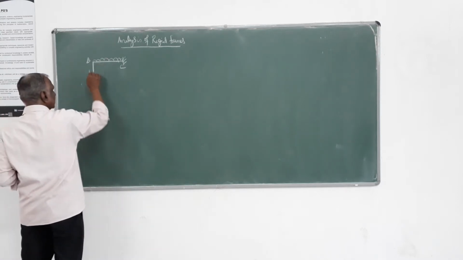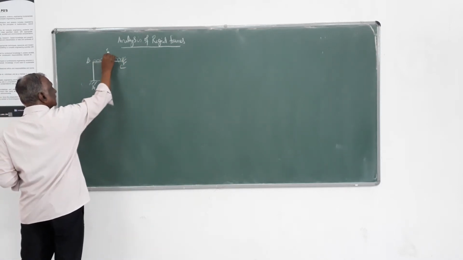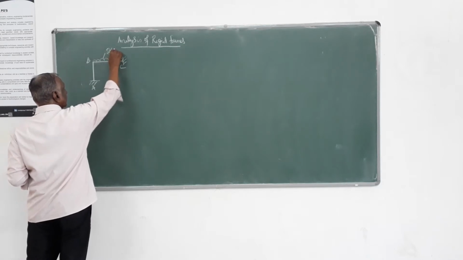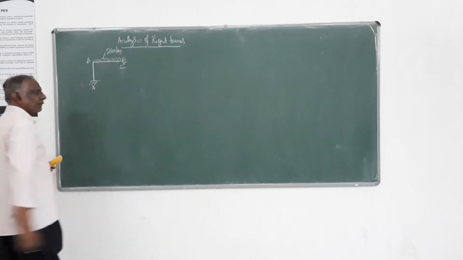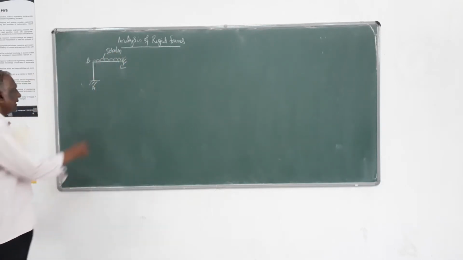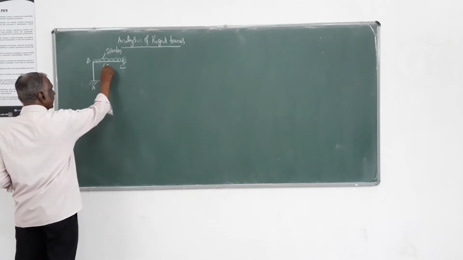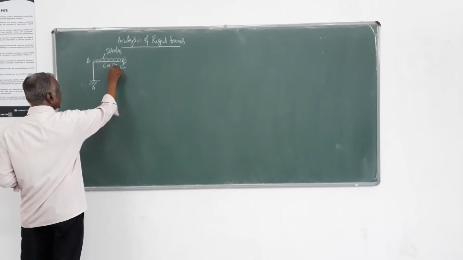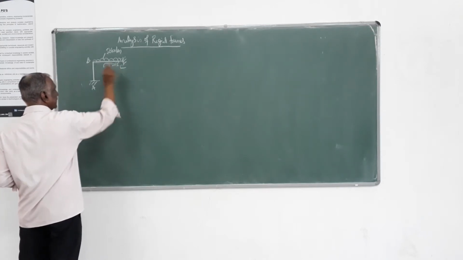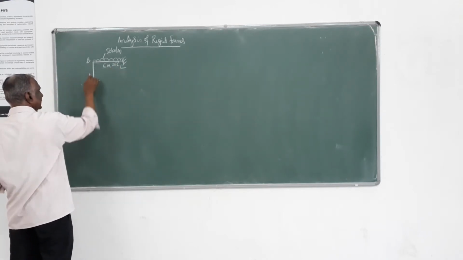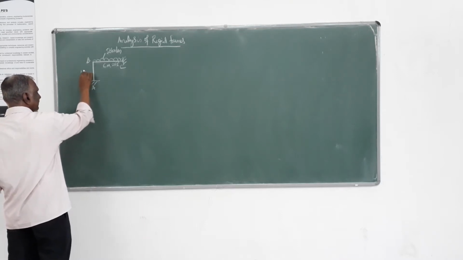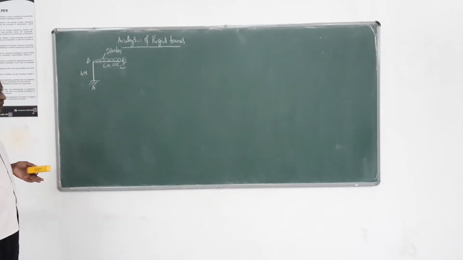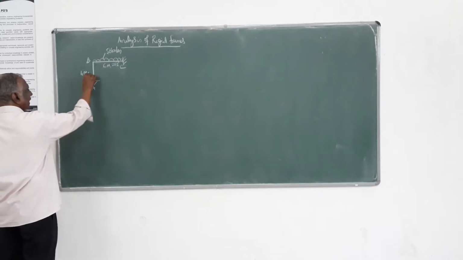So we will take a frame ABC subjected to a load of 50 kilonewton per meter acting on the beam, length of beam is 6 meters, and EI we can take as 2 EI, and the length of this vertical member, which we call column, is 4 meters, and flexural rigidity EI.